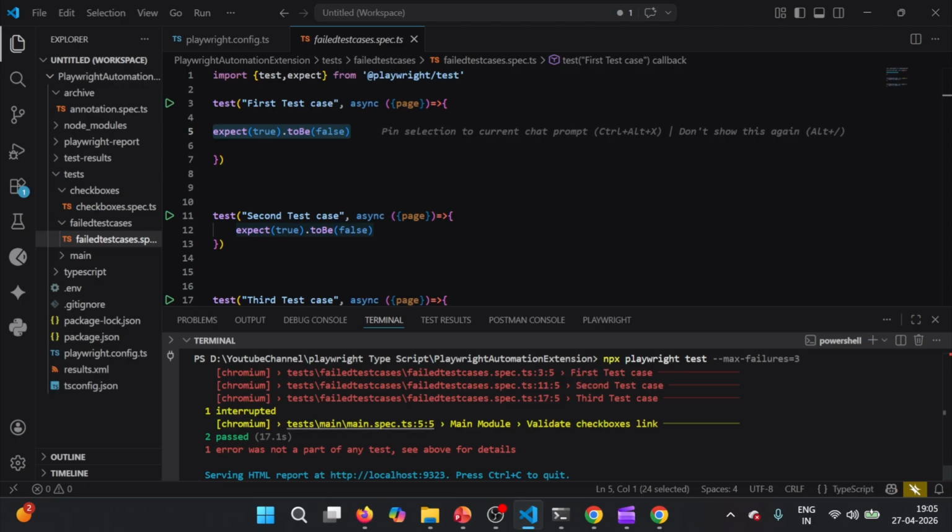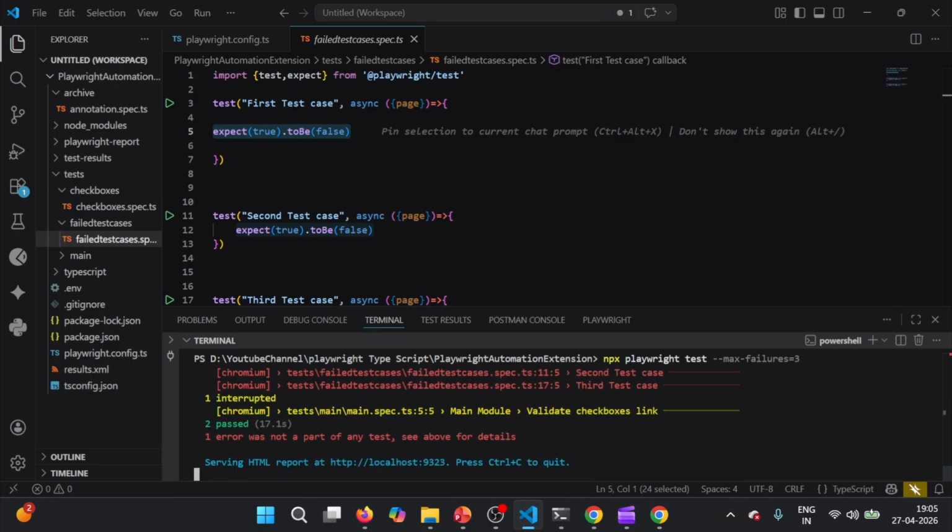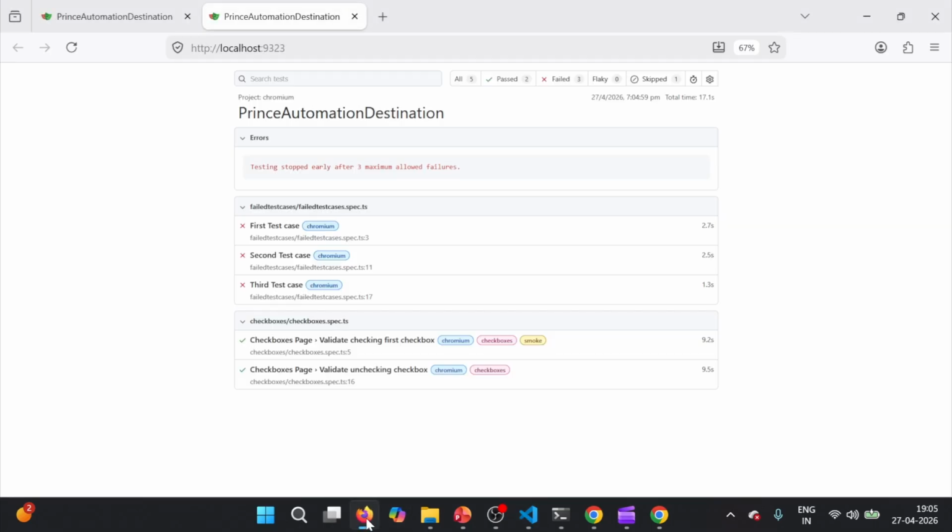So you see, we got interrupted. The test was interrupted and the result is also published. If I go to the report, here you will notice that testing stopped early after 3 maximum allowed failures. In failed test cases, all 3 test cases failed, and this was the threshold, that is 3. The checkboxes module test cases got executed, maybe prior to this.